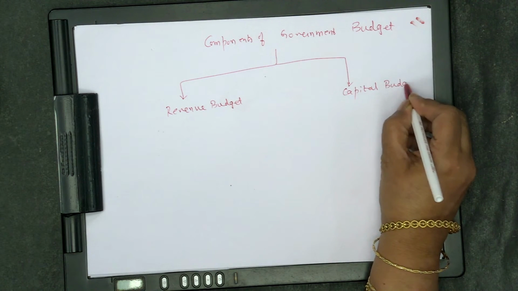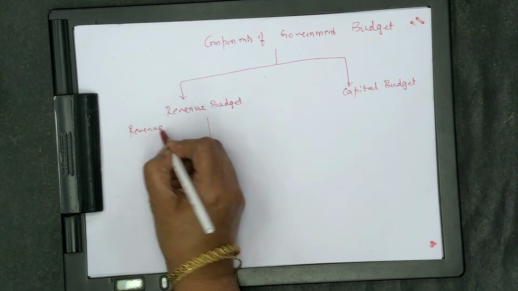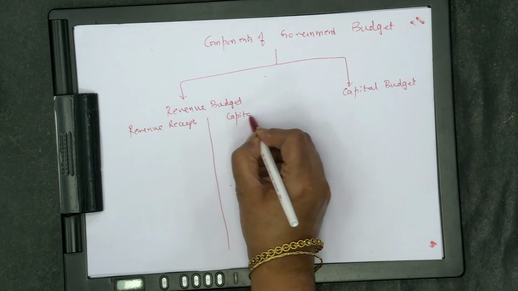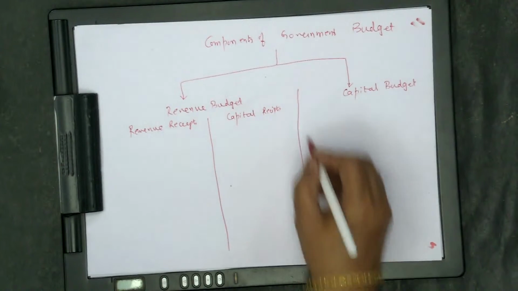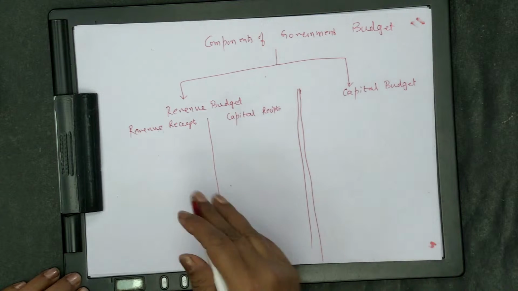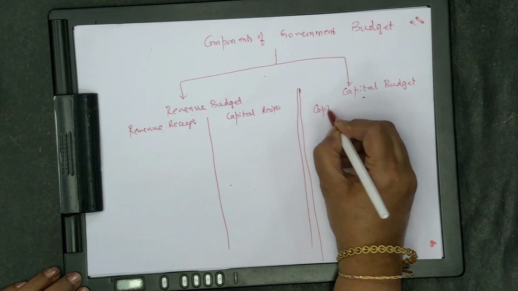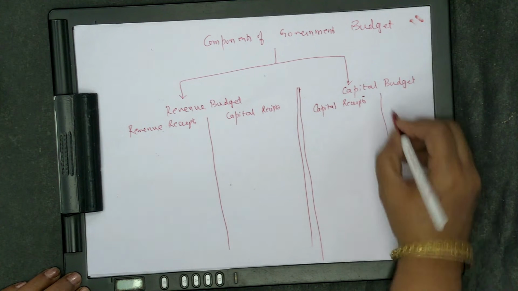Now children, in the revenue budget, if I draw this, there are revenue receipts and there are revenue expenditures. Pay attention to this. This is a very important 6 marker, and children often go wrong in understanding the asset and liability part of this. And similarly, on the capital side, there is capital receipts and there is capital expenditure.